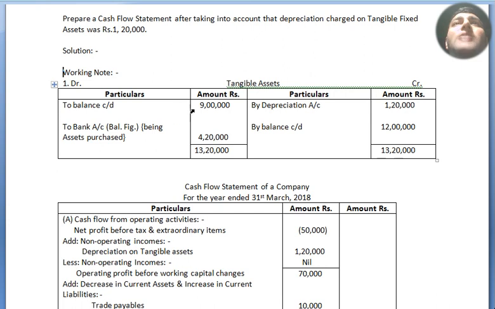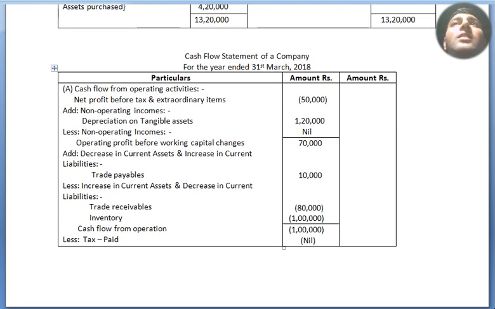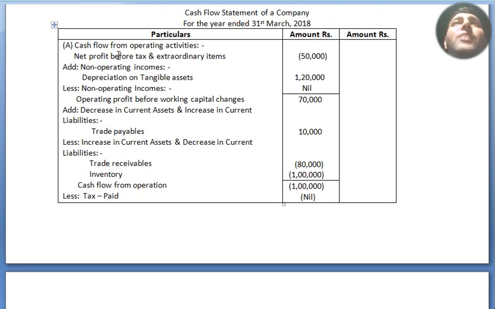Alright, by balance brought down 9 lakh, by balance CD 12 lakh. So by depreciation 1,20,000, altogether credit side is 13,20,000 and debit side is 4,20,000. So debit side difference means assets purchased. The balancing figure is 4,20,000. Now we move to our solution. We get the solution from here.